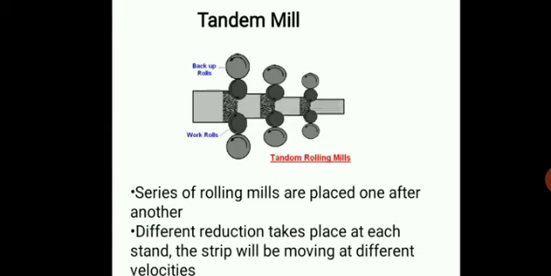Okay, these are all about the rolling. We discussed what is hot rolling, what is cold rolling, and how it is classified based on the rolling mills: 2-high, 3-high, 4-high, cluster, tandem mill. Okay, that's all about the rolling operation.